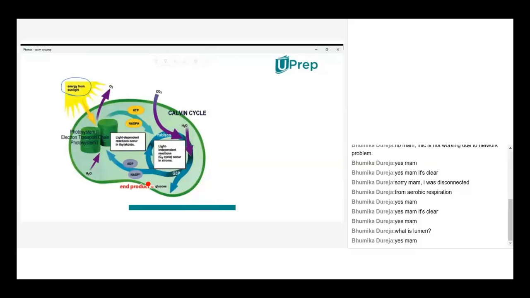The stack-like structures you assume as thylakoids and grana. Okay, just now we have seen in the structure of chloroplast. This whole structure is nothing but a chloroplast. Okay. Now within the chloroplast, what's happening? That I'm going to explain. So this whole process is nothing but photosynthesis. So what happens in photosynthesis? Carbon dioxide will be taken from the outside environment along with the molecule in the presence of sunlight, isn't it?